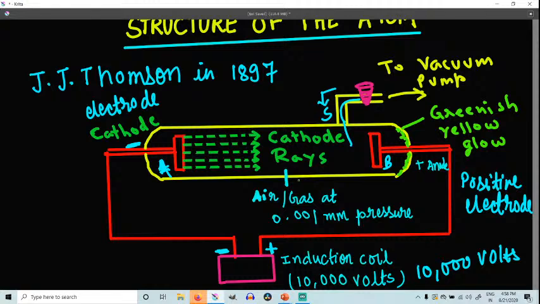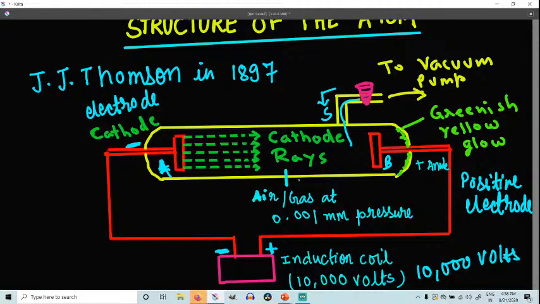Then he sucked out the air from the discharge tube and brought the pressure up to 1 mm of mercury, and the same amount of voltage was applied, that is 10,000 volts. Then the current begins to flow. The current flows between the electrodes through the air inside.